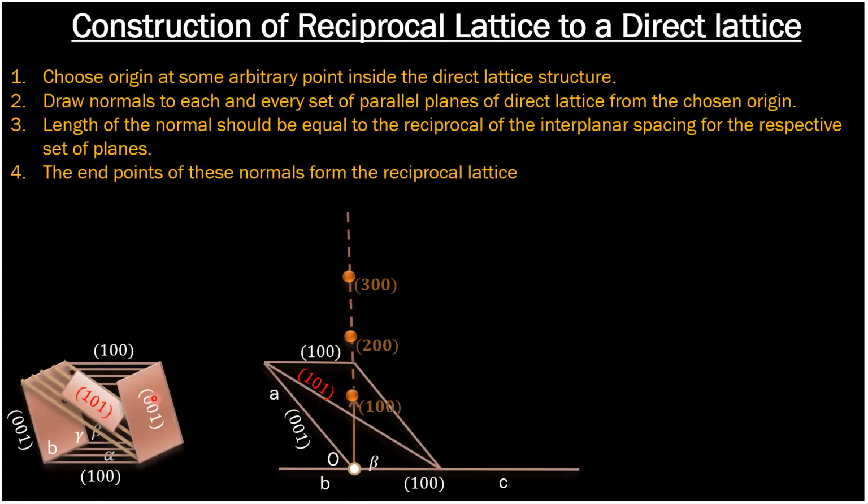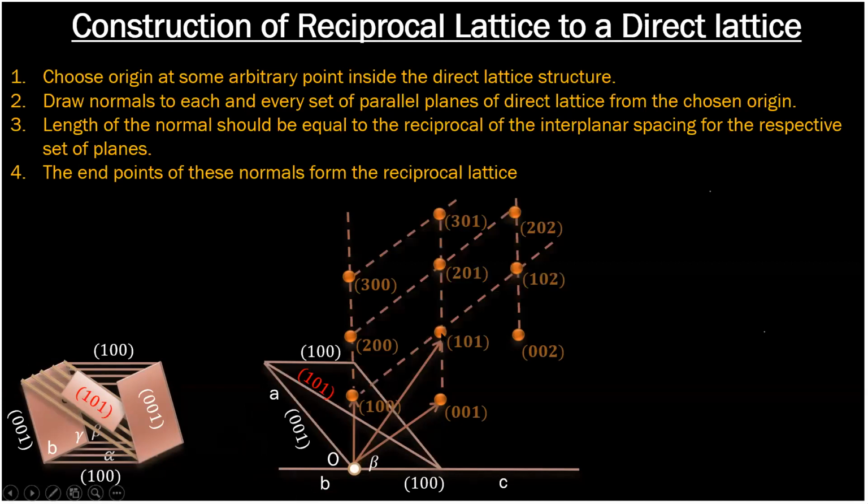We can also do the same procedure for this set of planes, the 001 plane. From O we will draw a normal like this, and the length of this normal is this. We will mark the end point. This is 0, 0, 1. Again, for the 0, 0, 2 plane, we'll mark like this. And for the third plane, the 1, 0, 0, 1 plane, we will also draw the normal from O like this. This is your end point.